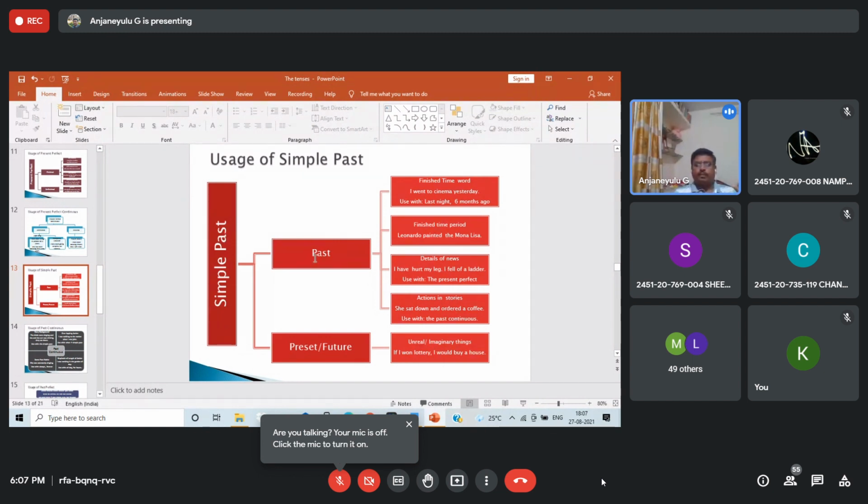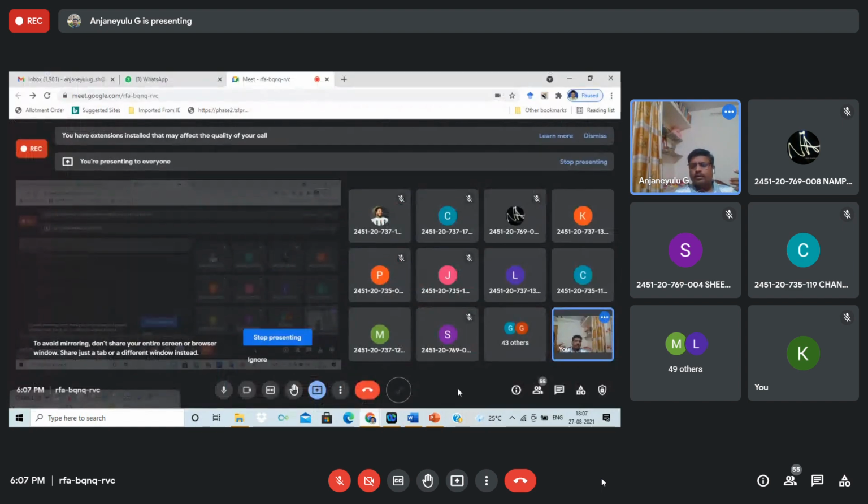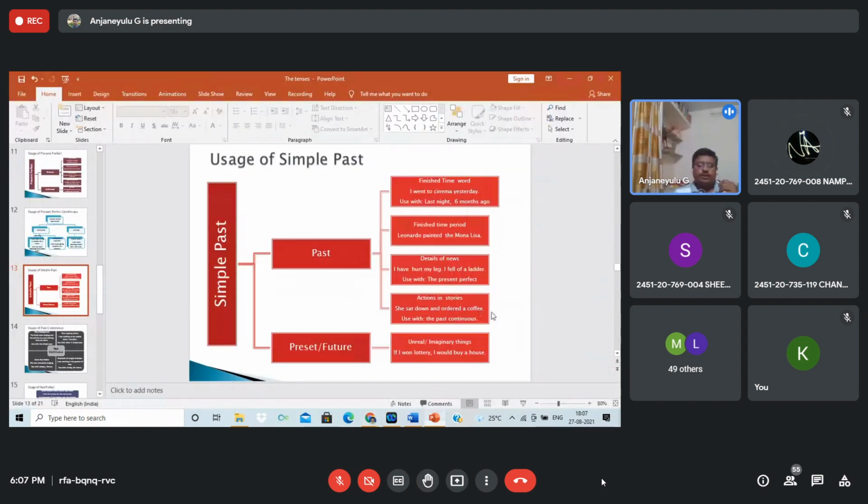It's a very simple past. Past means, as you know, an action which was completed. Okay, students, are you following me? Yes, sir. Right. So here in the simple past, whatever action finished: I went to the cinema yesterday. Generally, as you know, the action is in the past, but sometimes past, present and future also connect.